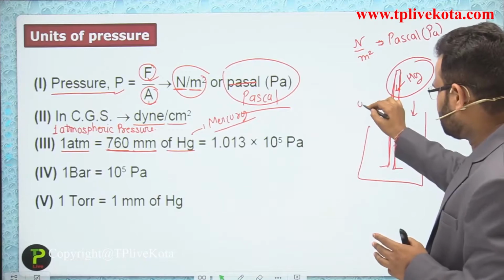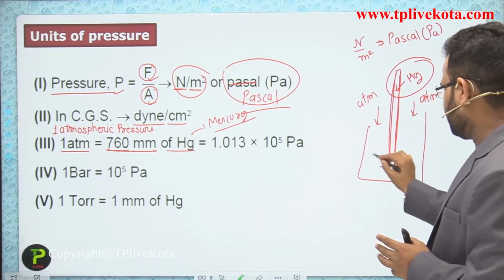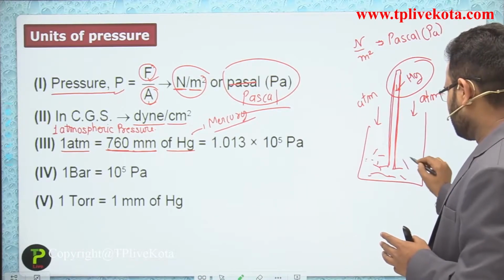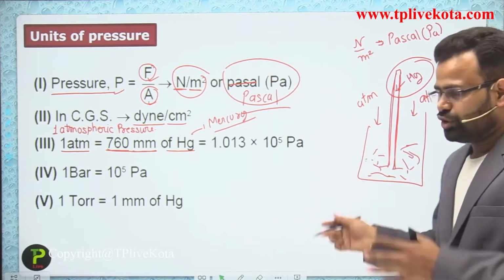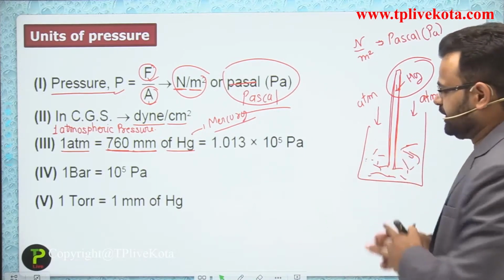If the atmospheric pressure is applied on that container, you know that experiment from your previous class, why we use mercury.